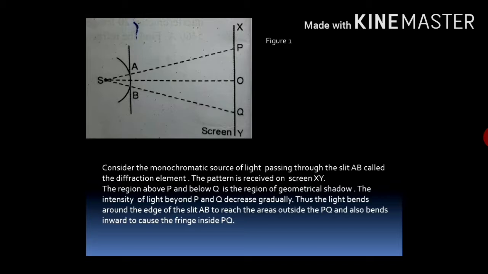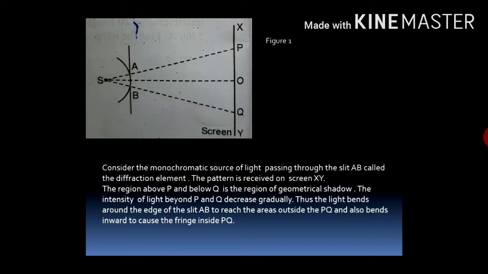But what is actually the case here? The intensity of light beyond P and Q decreases gradually. It is not sharply dark. The region above P and below Q is not exactly a sharp dark region; a small intensity is present which gradually decreases.